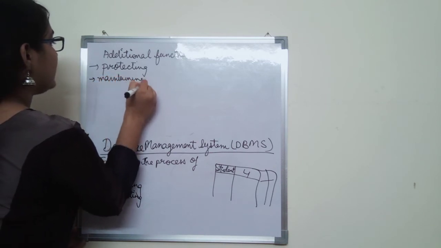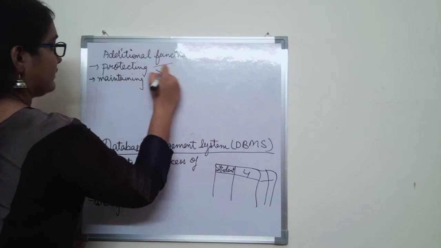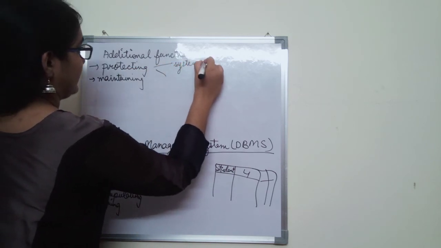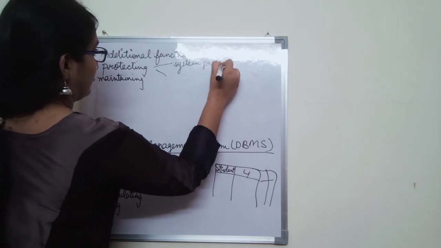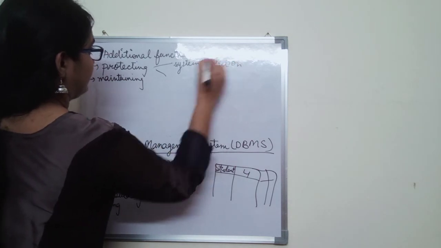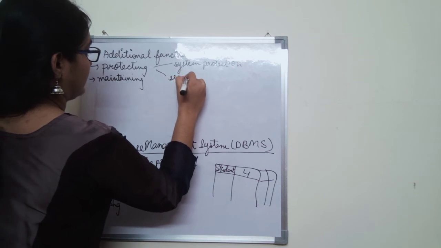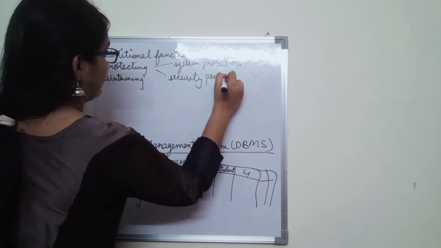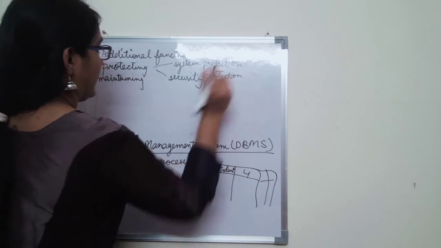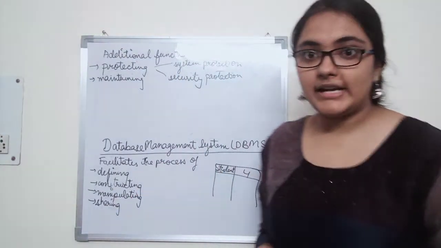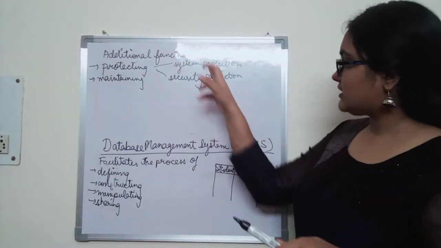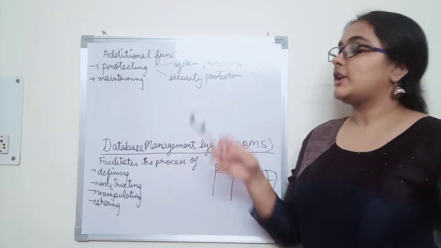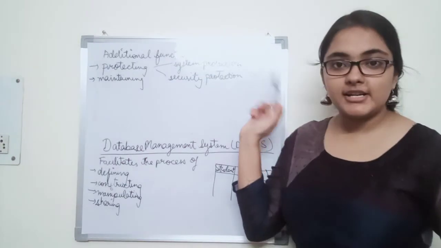So what is the meaning of protecting the database? One is system protection and one is security protection. System protection means protecting the database against hardware and software crashes.